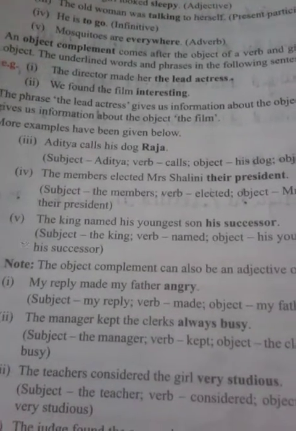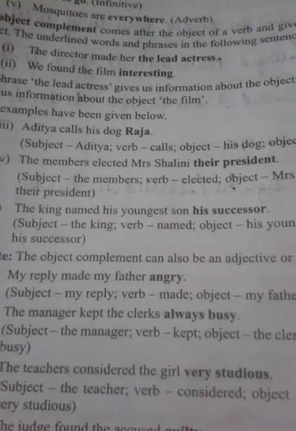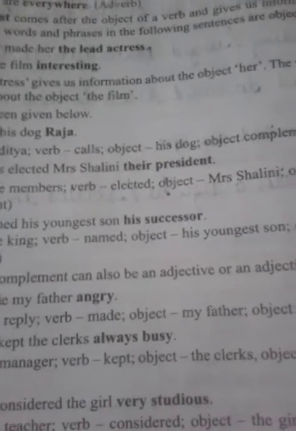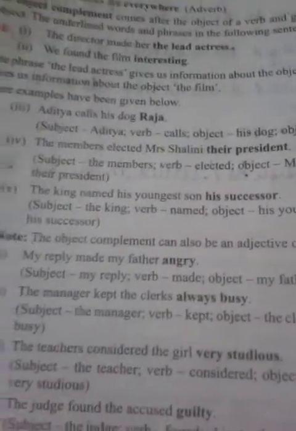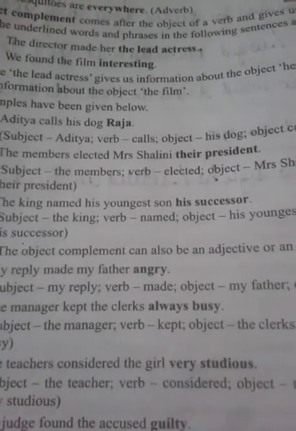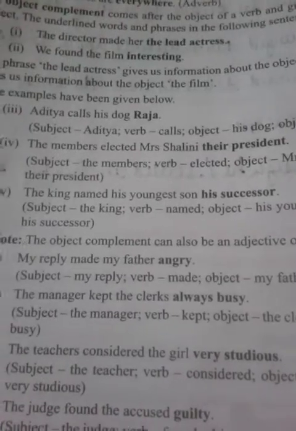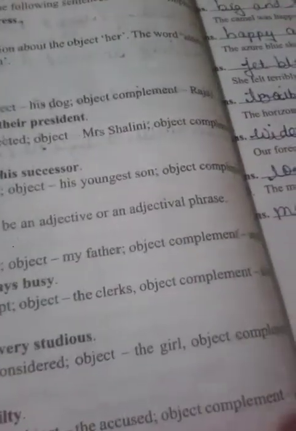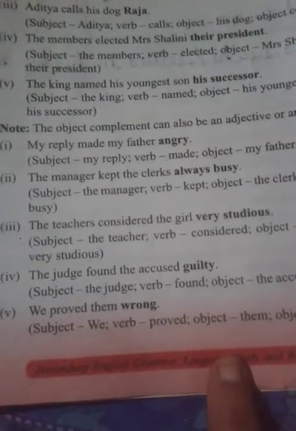More examples have been given below. Aditya calls his dog Raja. Okay, subject is Aditya, verb is calls, object is his dog, and object complement is Raja. The members elected Mrs. Shalini their president. So the subject is the members, verb is elected, object is Mrs. Shalini, and object complement is their president.